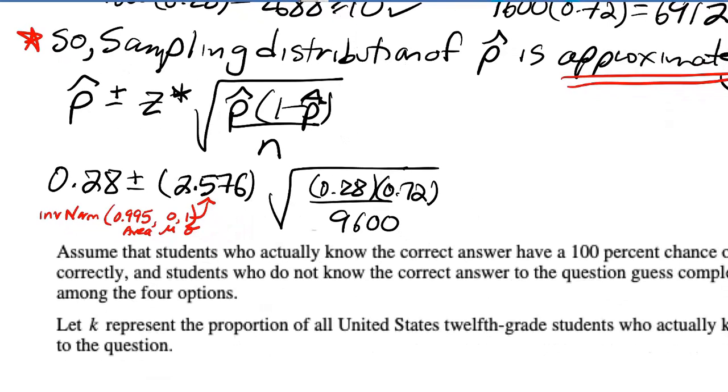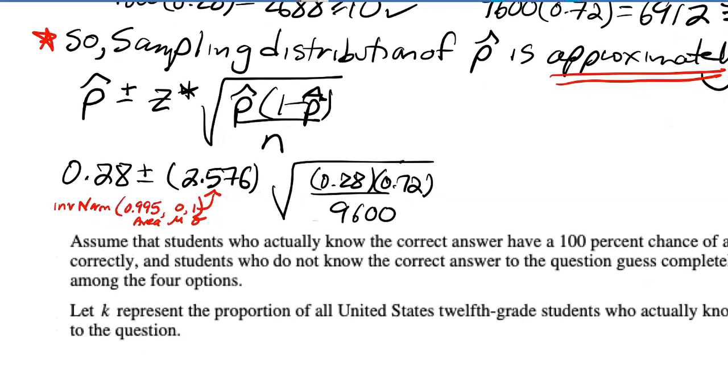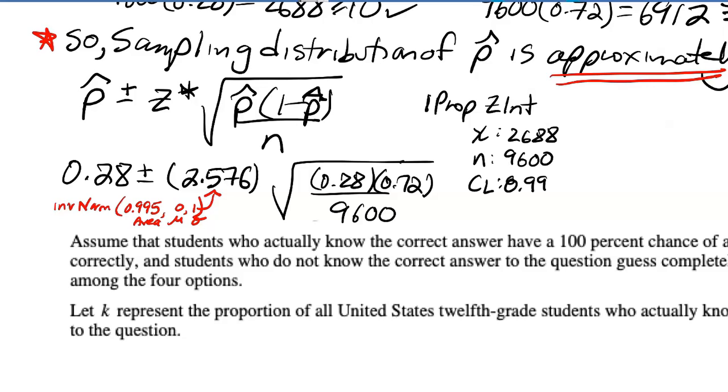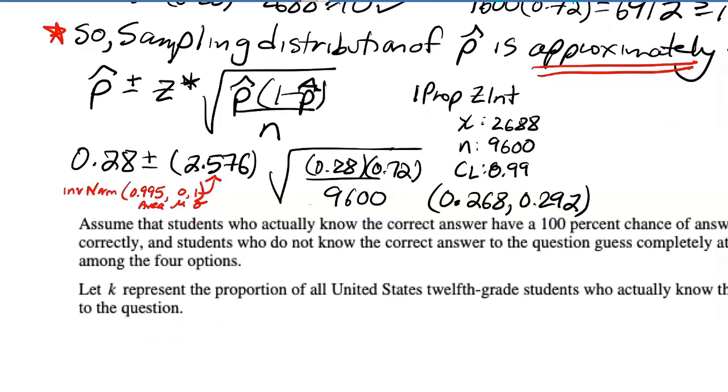That's one approach. If you're comfortable with that formula, then go ahead and write the formula. That's definitely better communication than writing something like 1-PropZTest. But if you did it that way, 1-PropZInt, you're asked for x, n and the confidence level. So x I got by doing 0.28 times 9600, and that gave me 2688. And I put all that in my calculator, and I get this interval, which I'll round to the nearest thousandth. These answers should also equal that. You can double check that if you like.